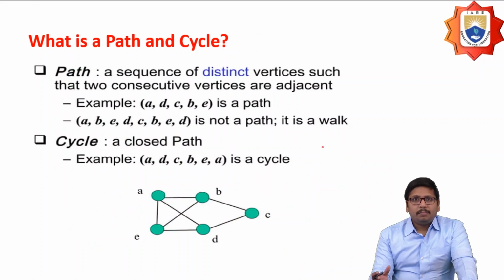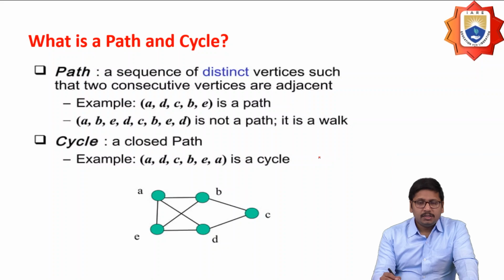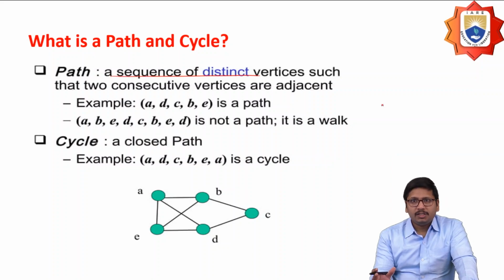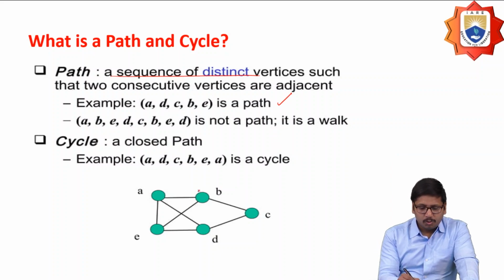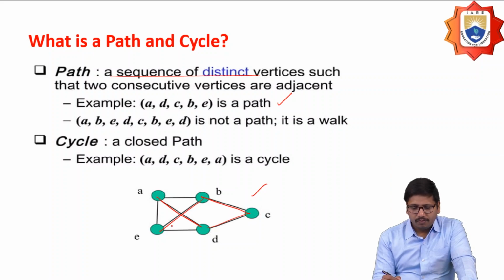And next one, what is a path and a cycle? A path is nothing but a sequence of distinct vertices such that two consecutive vertices are adjacent. For example, A-D-C-B-E is a path in this graph. So this is one of the paths.